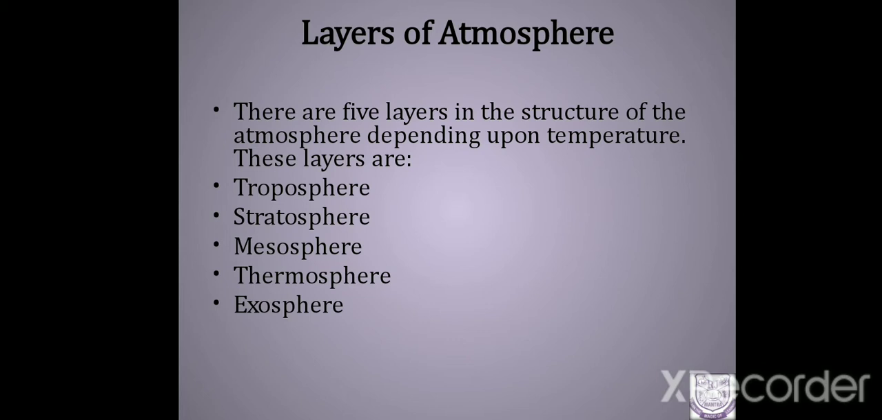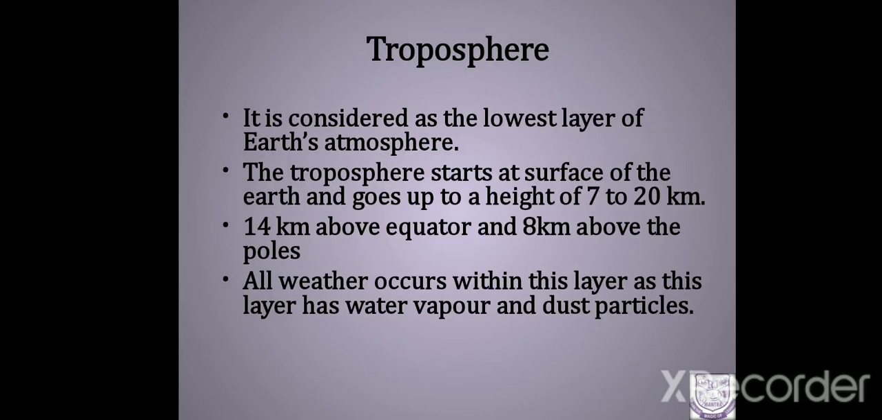These layers are named from the lower order. That is, troposphere is the lowest layer. Exosphere is the outermost layer. Exo means outer, so outermost. Now let us move on to the first layer, that is the lowest layer of the atmosphere.